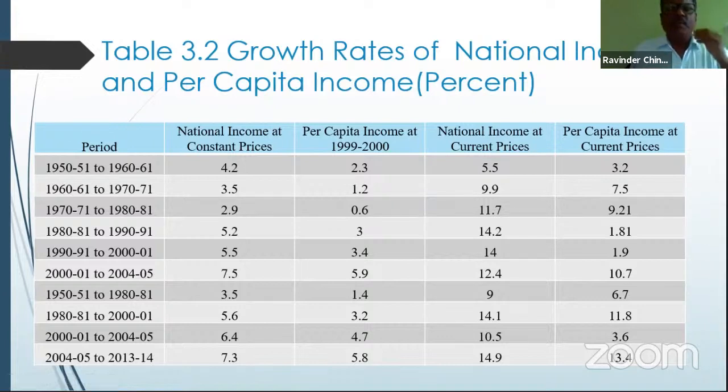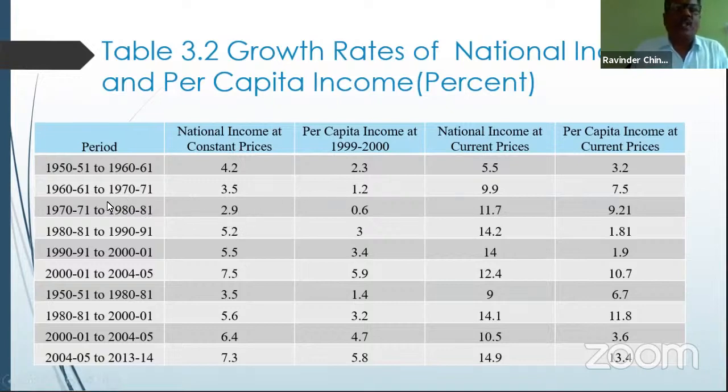So even 4.2% is the nominal rate of growth that we achieved, which is less than our target, less than our goal. But even that came down within the next 10 years to 3.5%, whereas per capita income is very low. It is 1.2% per annum that was recorded during the period 1961 to 70-71. So it is a great hamper on the economy. It is a great impact on the economy because of certain reasons.